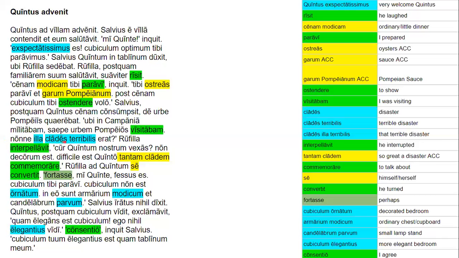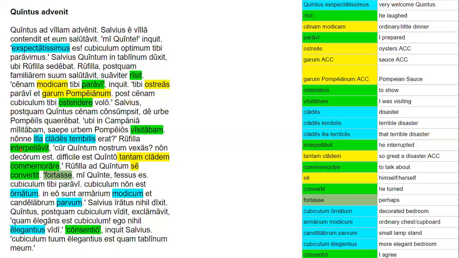Nonne illa clades terribilis erat. Remember, nonne is introducing a question that's expecting a positive answer. So, surely that was a terrible disaster. Illa is that demonstrative pronoun, which means "that," and it's going to be feminine. So clades terribilis, you can't tell because these are both third declension, but they're feminine. You can tell by illa. So surely that was a terrible disaster.